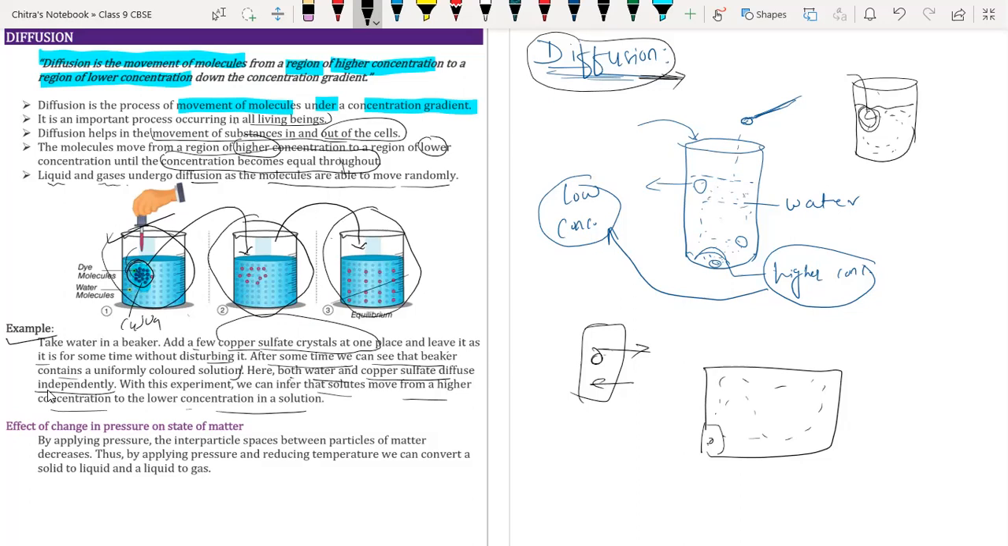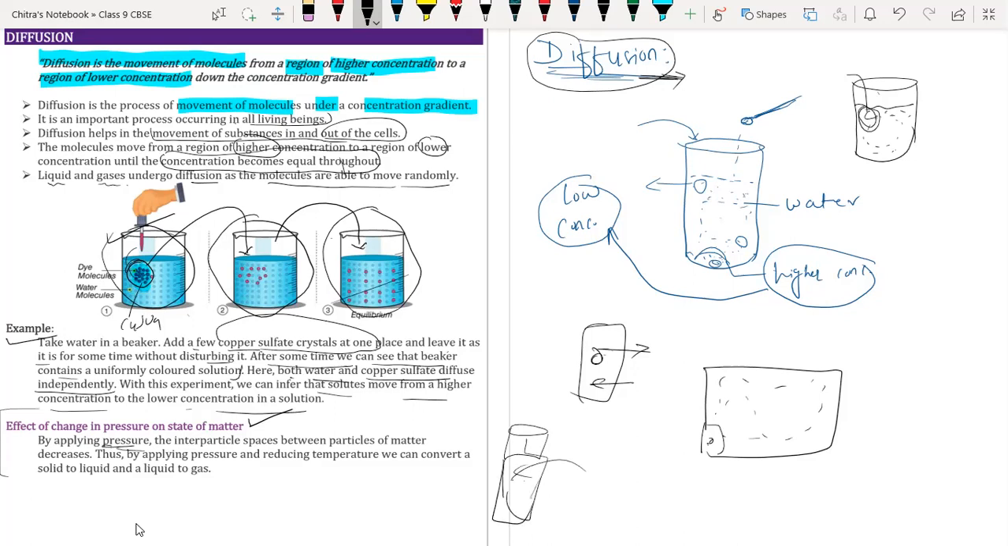Now we are going to understand the effect of change in pressure on the state of matter. We have already understood in the previous lecture the effect of temperature and pressure on the state of matter. If you apply high pressure, like we have compressed natural gas in the cylinder that we use at home in the kitchen to cook food.